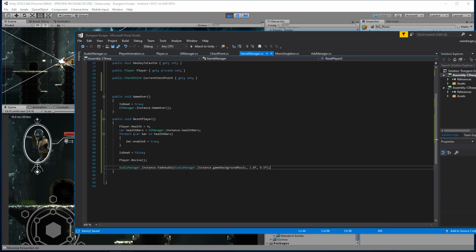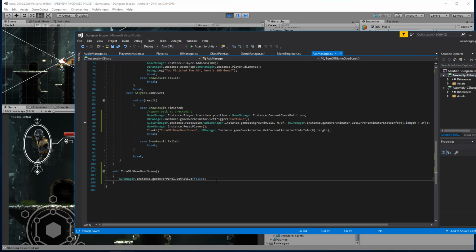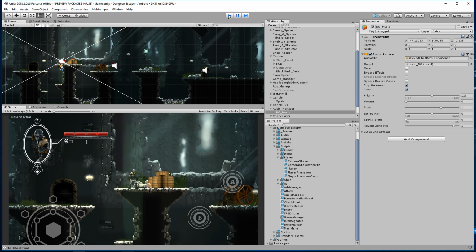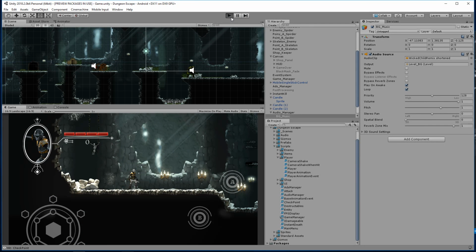So I'm going to remove that code from here. I'm going to go back into my ads manager and I'm going to put it inside this turn off game over screen. That's when we should actually be bringing the audio back. So we'll save that.